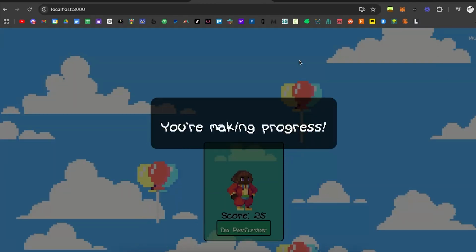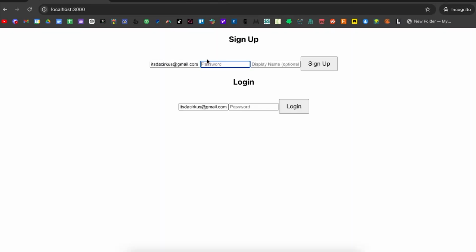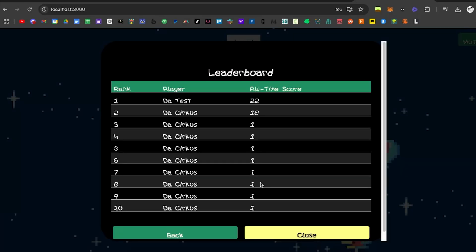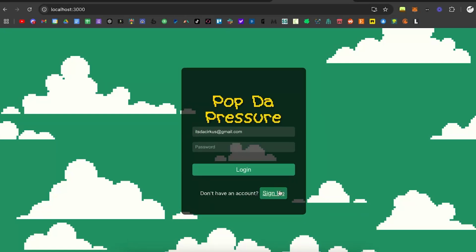And last thing I want to implement here, which ended up being controversial down the line, but we'll get to that, is a leaderboard. So I made it so you can log in, type in your email, your password, that'll get you an account, and basically have a leaderboard of who's popped the most balloons and who had the most scores. But when I released this back in November and kind of put out the initial prototype, the best feedback